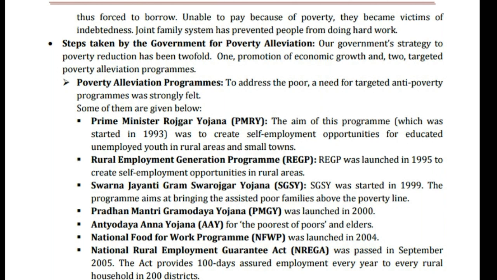National Food for Work Program, NFWP, was launched in 2004. National Rural Employment Guarantee Act, NREGA, was passed in September 2005. The Act provides 100 days of assured employment every year to every rural household in 200 districts.